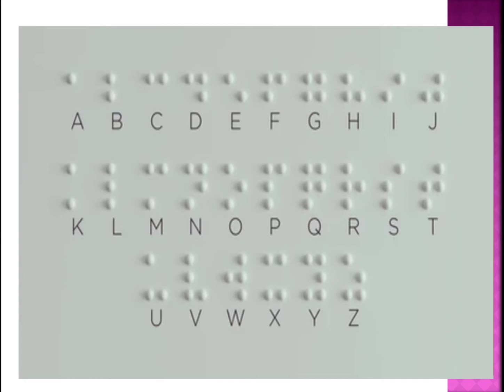They can touch and feel it. If this person had not invented this script, then blind people would not be able to read or understand books. We have many books for blind people now. They can nicely read the books with the help of their fingers, touching and feeling which letter it is.